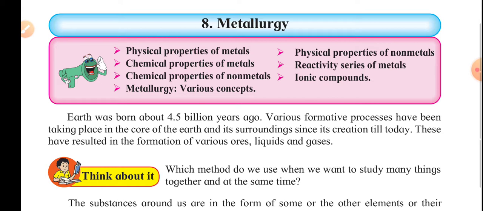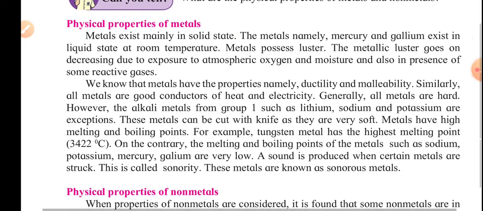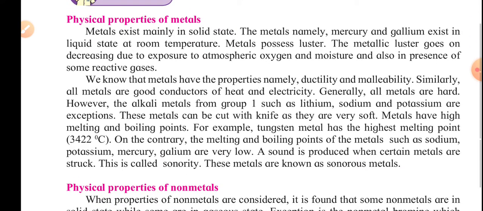After that we are going to study the reactivity series of metals, ionic compounds, metallurgy, and the various concepts related to metallurgy itself. So let's begin with some of the terms.